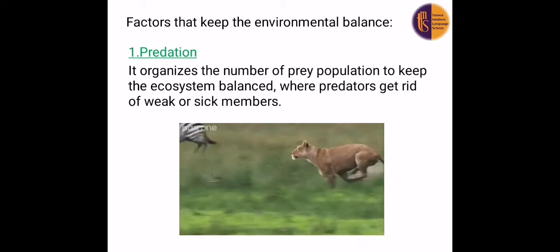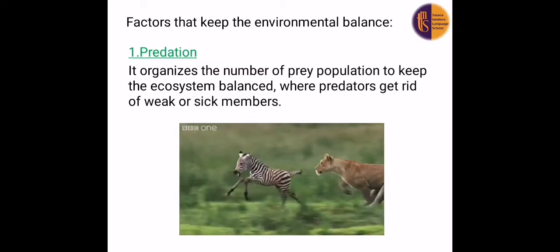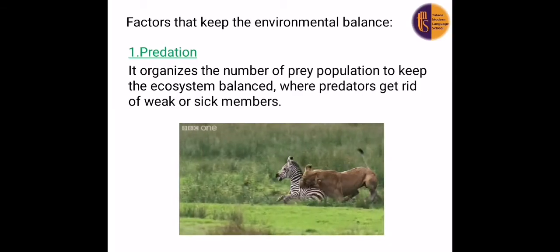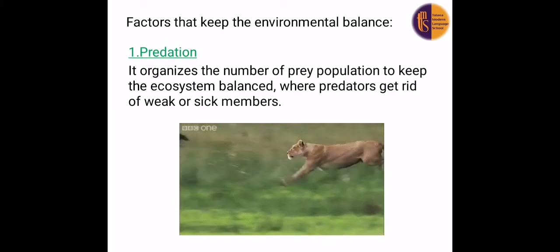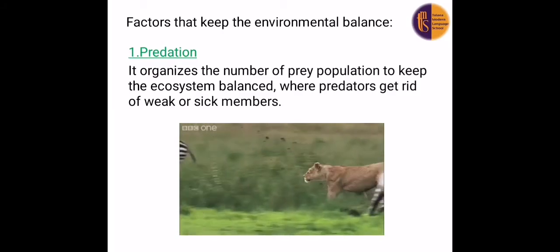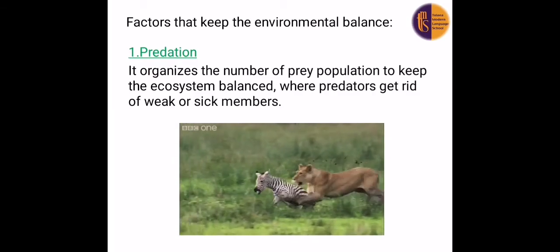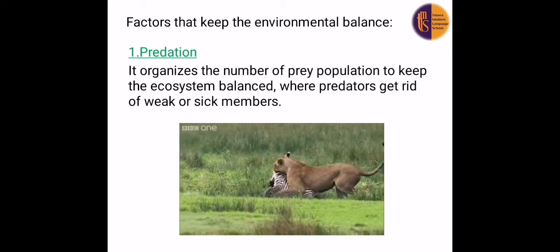One of them devours another one, right? So predation is one of the factors that keep the environmental balance. Why? Because it organizes the number of the prey population, and it gets rid of what? Weak or sick members, and lets the strong ones get new members.